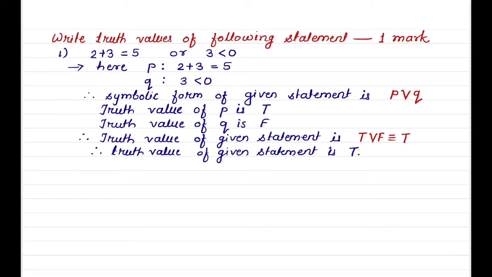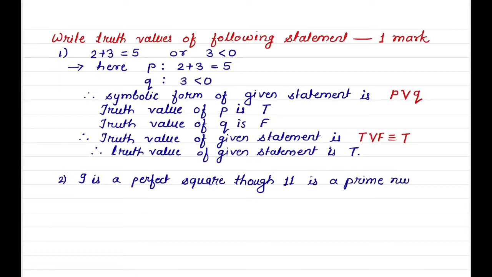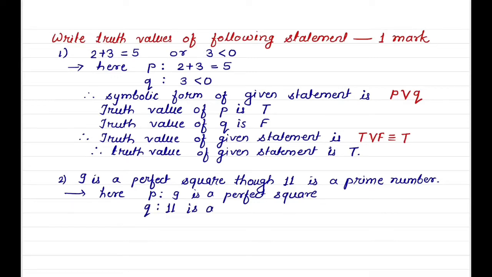So its truth value is T, capital T. Second example, 9 is a perfect square though 11 is a prime number. First of all, write separate statements. P, 9 is a perfect square and Q, 11 is a prime number. Here logical connective used is though.